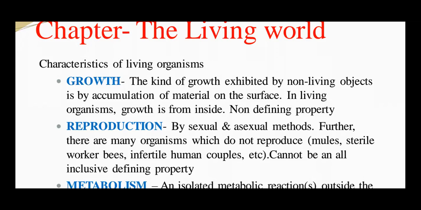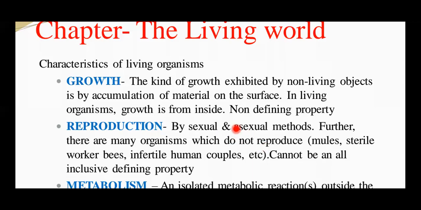Sexual reproduction involves different steps. That is formation of gametes compulsorily, fertilization, that is fusion of gametes, and formation of zygote, which leads to embryo formation and that develops into a young individual. So there are different types of reproduction, sexual and asexual.